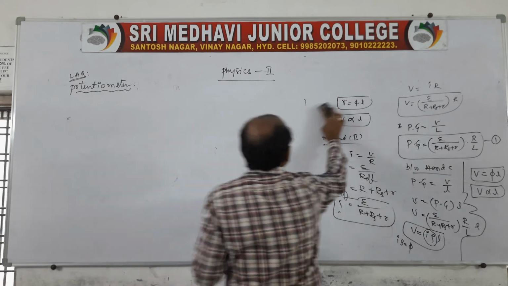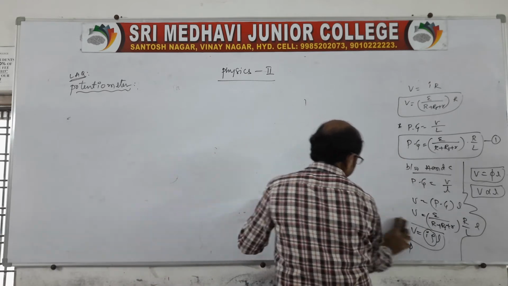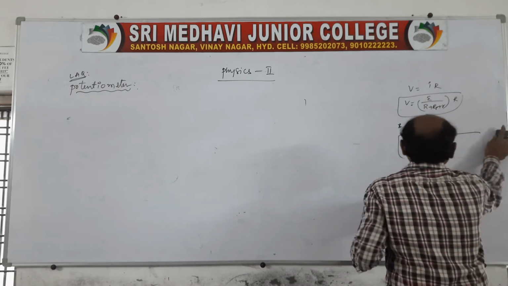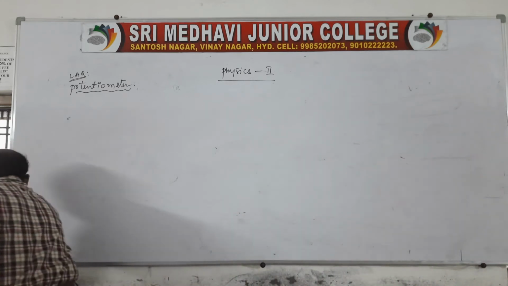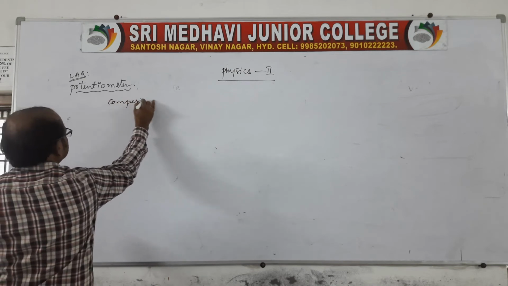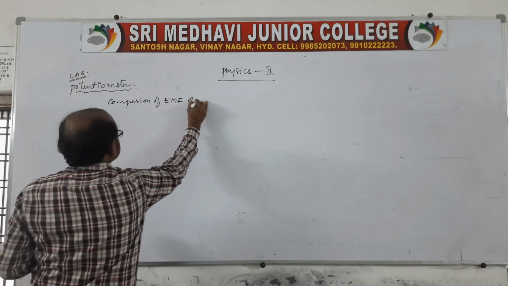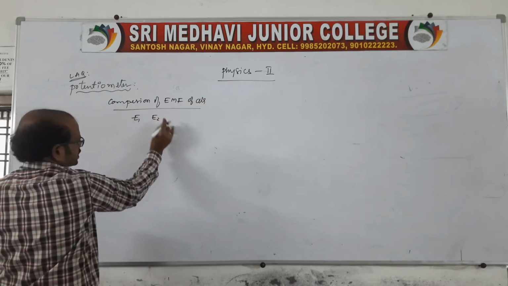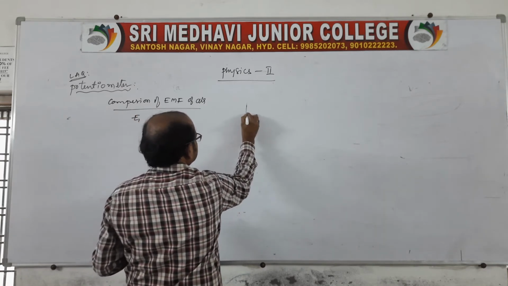The first use is the comparison of EMF. As we go with the comparison of EMF, the first one, the comparison of EMF of the given cells. You take E1 as one cell, E2 as another cell. Again you draw the diagram. It is simple.